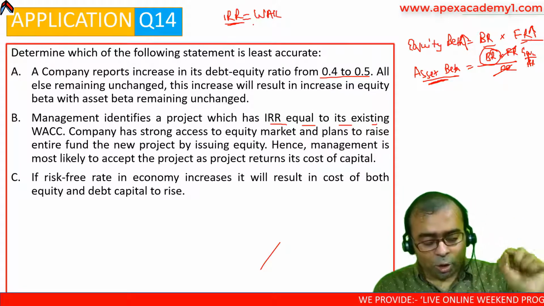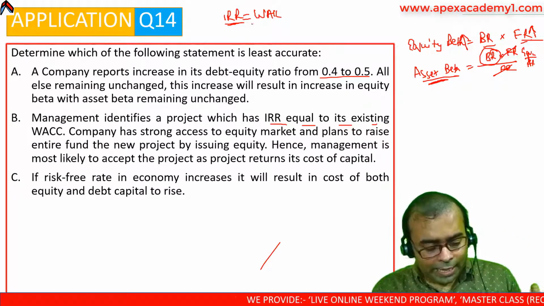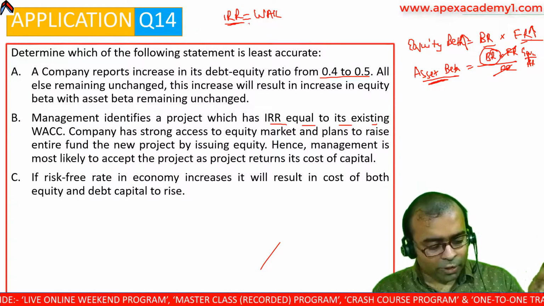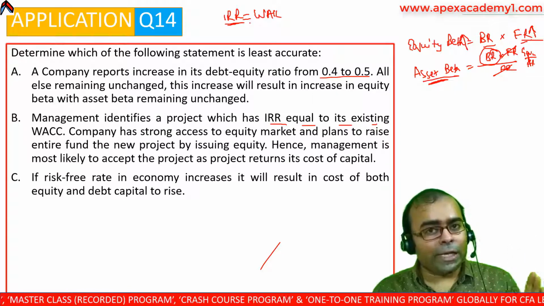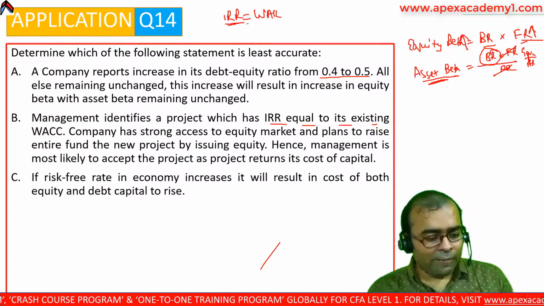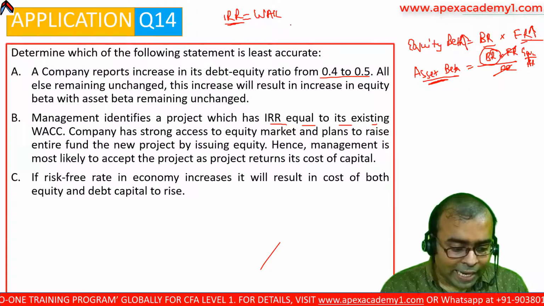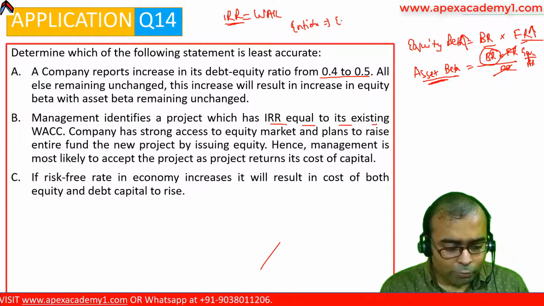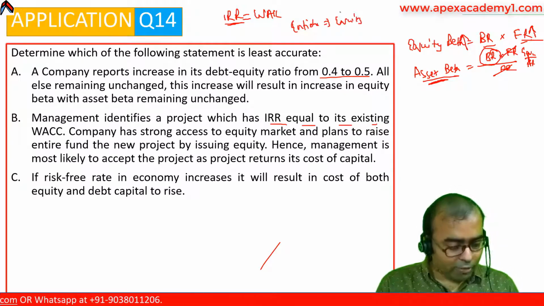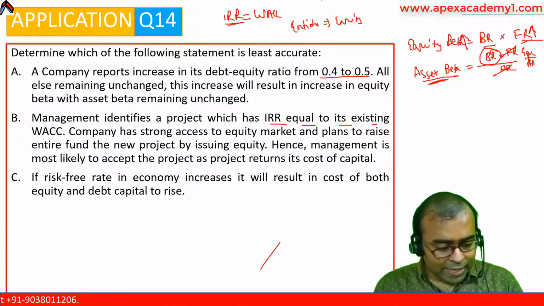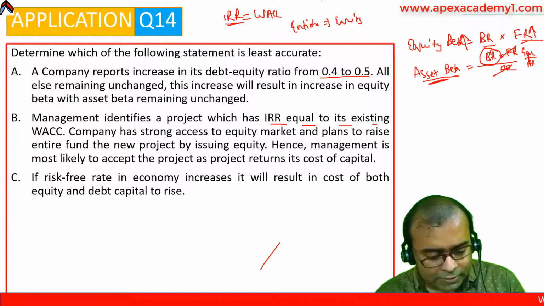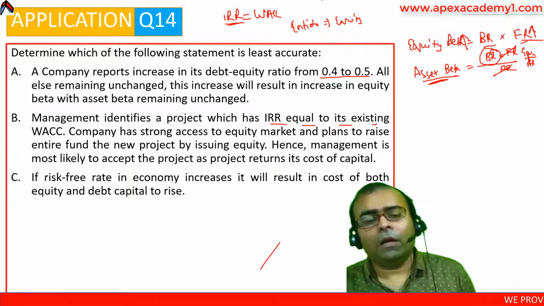The company has strong access to the equity market and plans to raise the entire fund for the new project by issuing equity. So they plan to fund the entire thing; the full fund will be raised via equity only. Hence management is most likely to accept the project as the project returns its cost of capital.